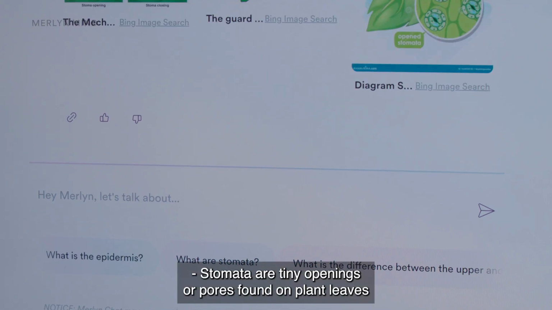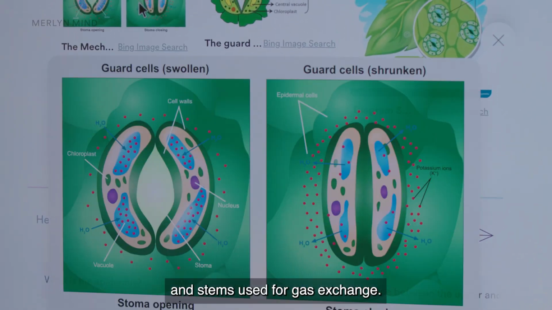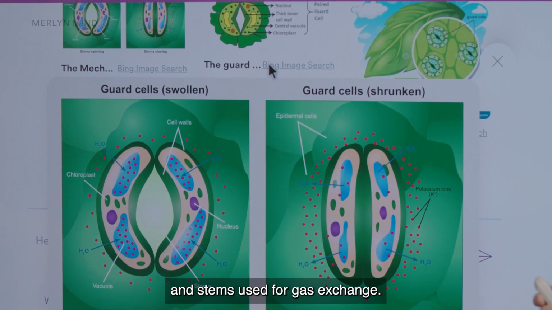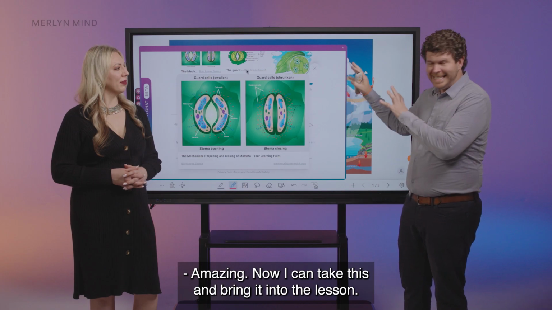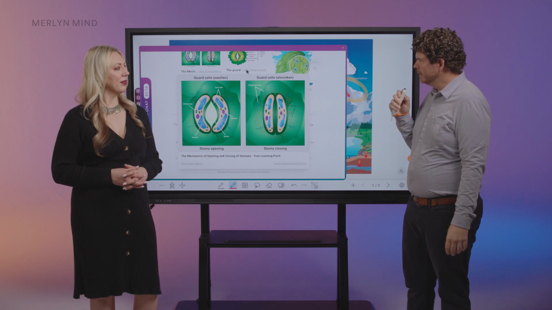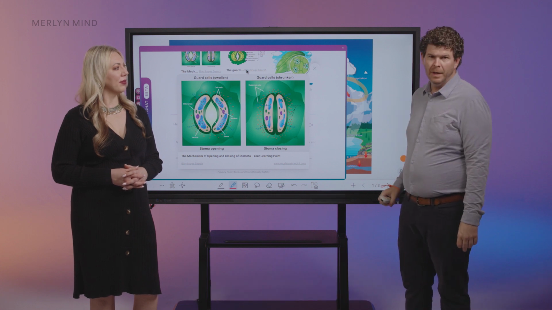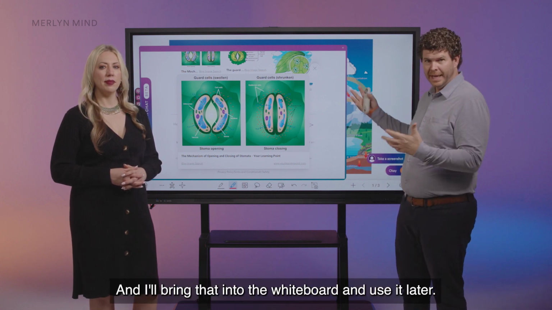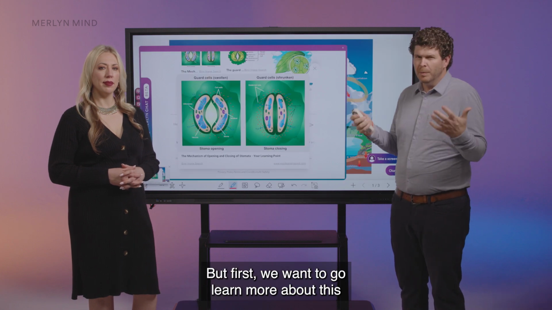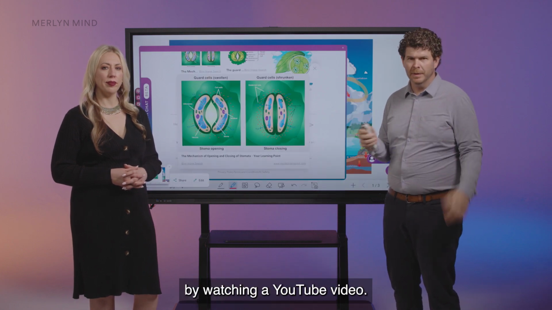Stomata are tiny openings or pores found on plant leaves and stems, used for gas exchange. Amazing. Now I can take this and bring it into the lesson. Take a screenshot, and I'll bring that into the whiteboard and use it later. But first, we want to go learn more about this by watching a YouTube video.